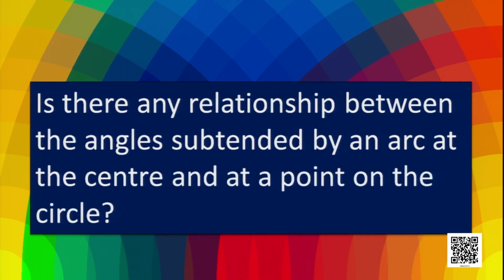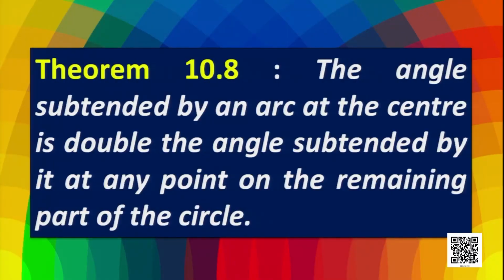Is there any relationship between the angle subtended by an arc at the center and at a point on the circle? Yes, the relationship is stated by this theorem. The theorem states that the angle subtended by an arc at the center is double the angle subtended by it at any point on the remaining part of the circle.